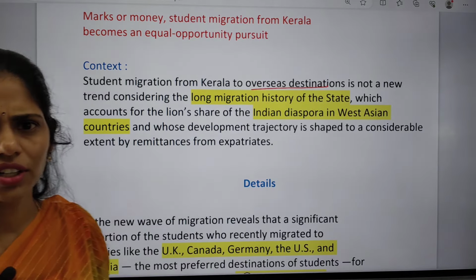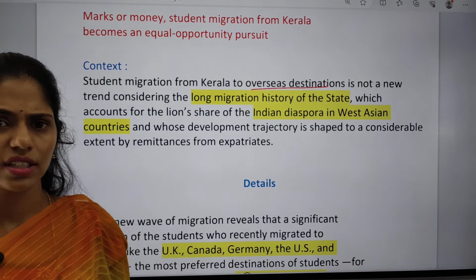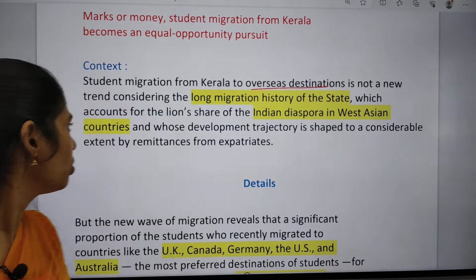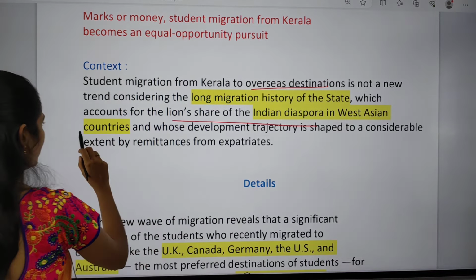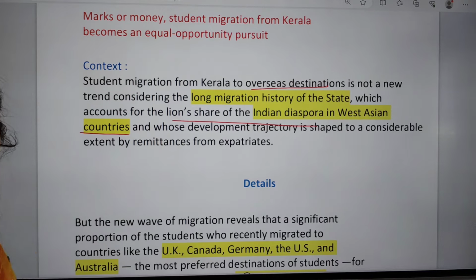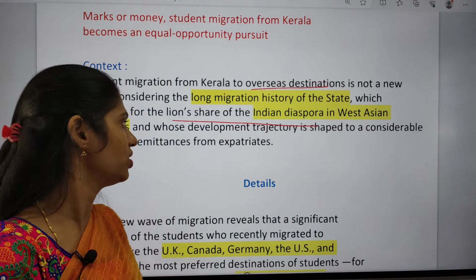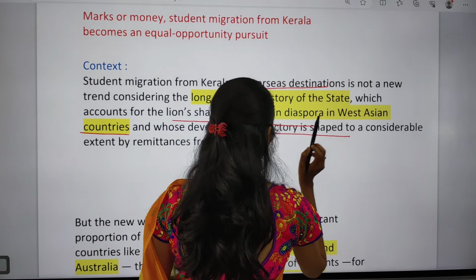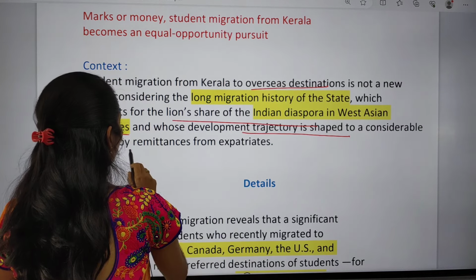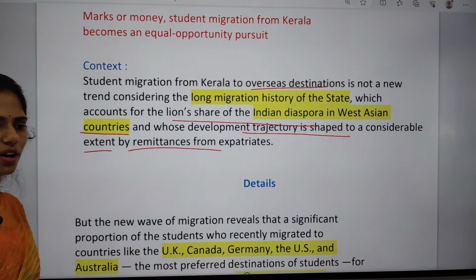So it is a long history, and the state which is getting a lot of remittances is Kerala, which accounts for the lion's share of the Indian diaspora in Western Asian countries. In West Asian countries, a lot of the population present is from Kerala, and the state developed its trajectory to a considerable extent through remittances from expatriates. So here we are focusing on remittances.